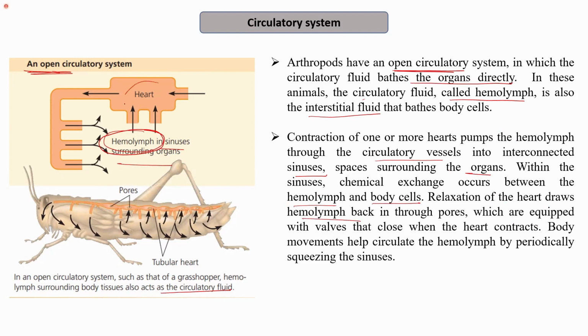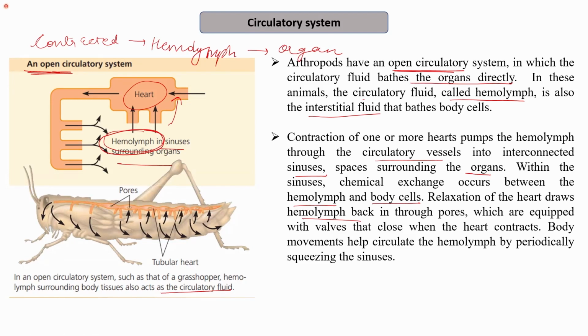So once the heart contracts, the hemolymph is rushed towards the organs, and when it relaxes, the hemolymph is drawn back towards the heart through the pores, which are equipped with walls that close when the heart contracts. So body movement helps circulate the hemolymph by periodically squeezing these sinuses.